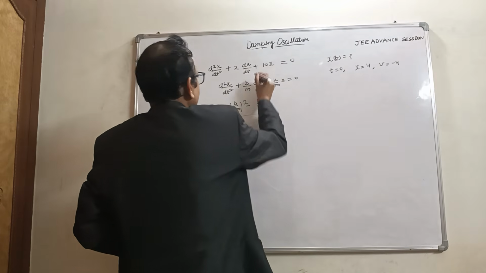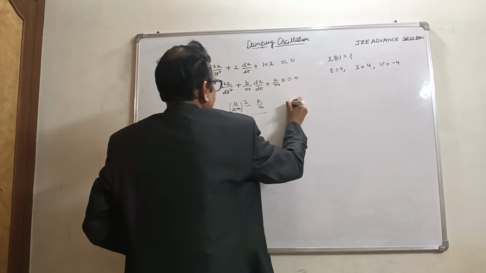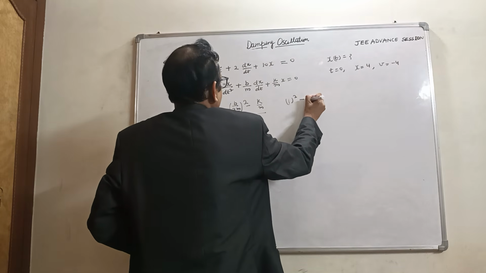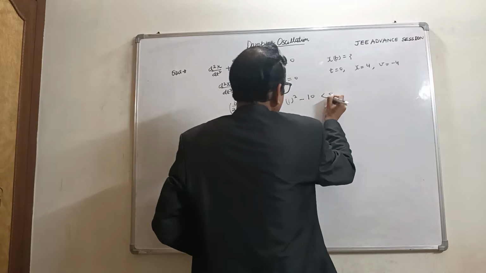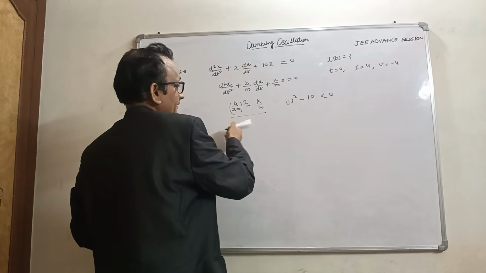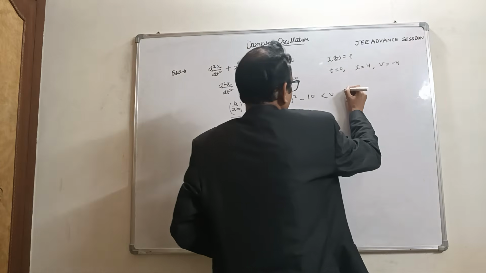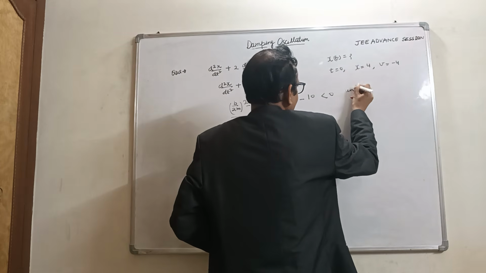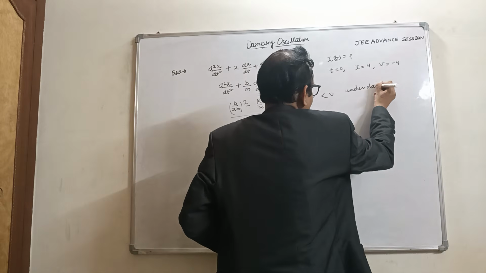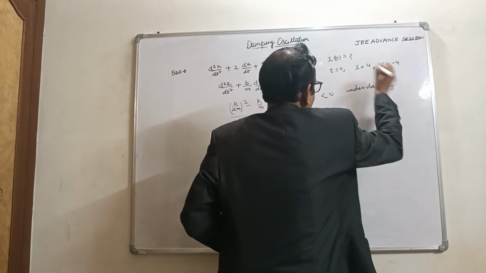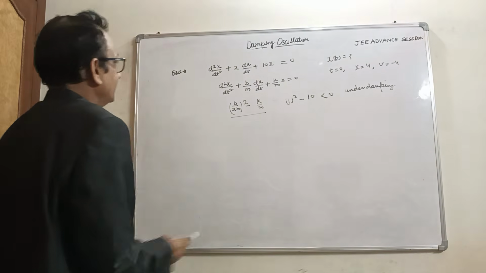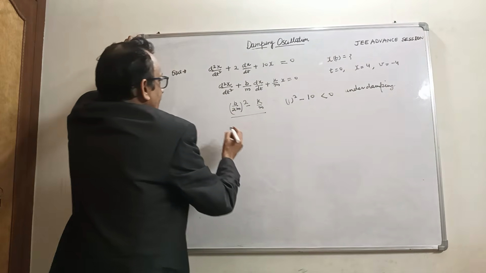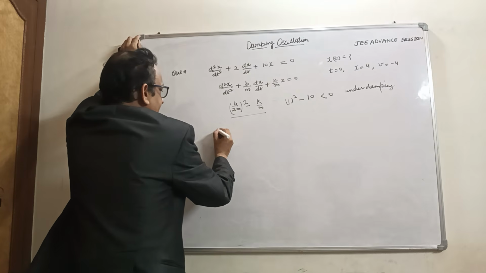So we find the mode of the oscillation by getting this discriminant. b/2m becomes 2/2, which is 1, squared is 1, minus 10. So this is less than 0. So this discriminant shows the oscillation is under damping condition. In this condition, we know the solution.